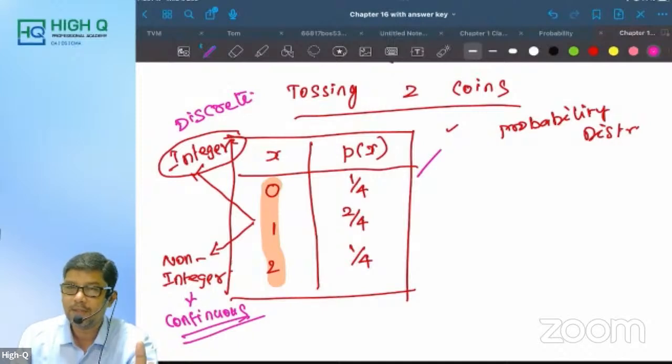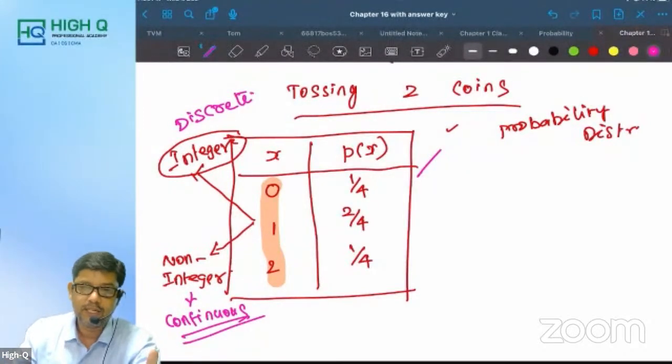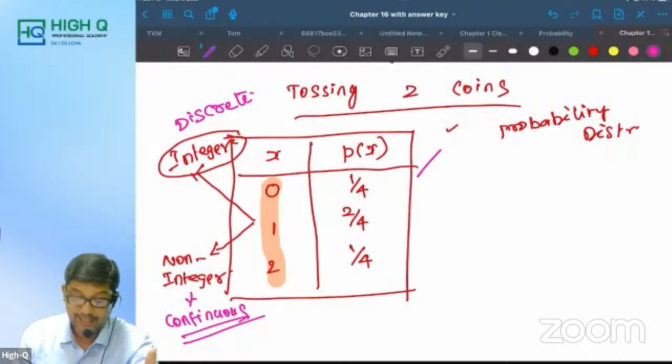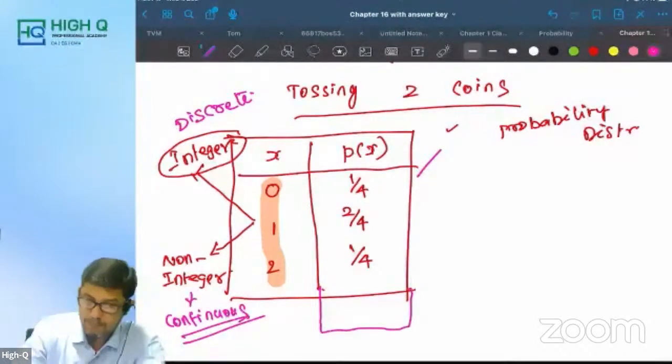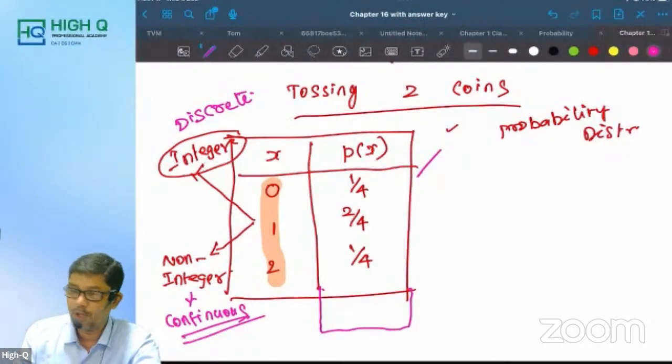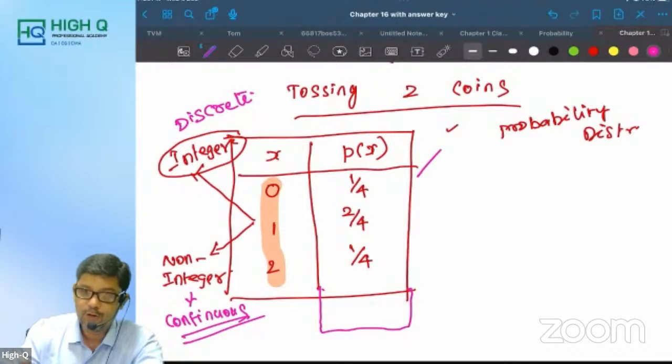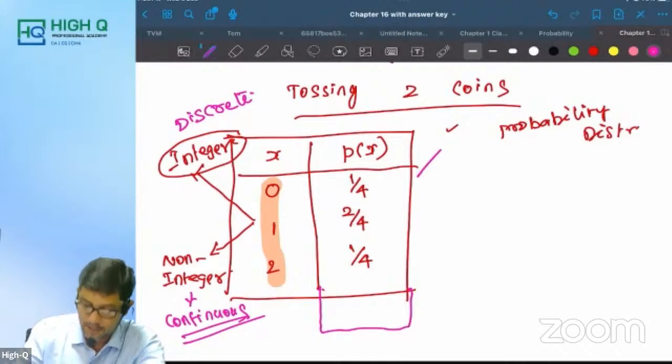Say loudly. Discrete. Why is it discrete? Sir, x is an integer, sir. Therefore, it is discrete. Now, one more thing I'll tell you. When you add p of x, 1 by 4 plus 2 by 4 plus 1 by 4, if I add everything, what are we going to get? 1.